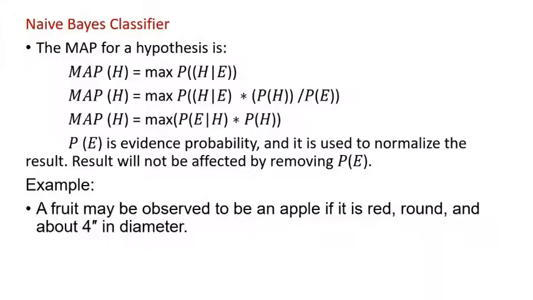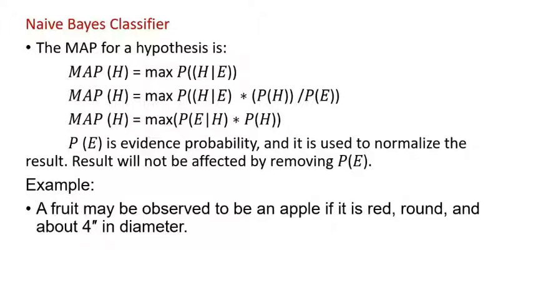Next, the naive Bayes classifier. The naive Bayes classifier is a kind of classifier that works on Bayes theorem. It predicts membership probabilities for every class, such as the probability that data points are associated with a particular class.